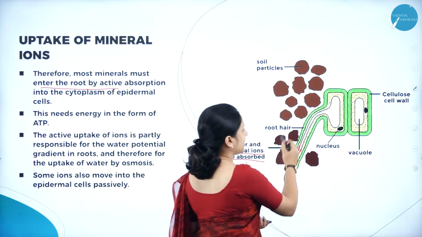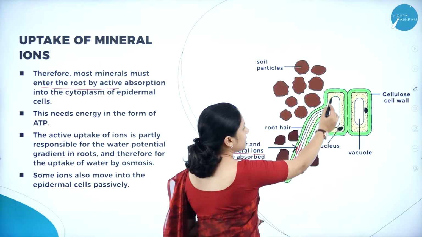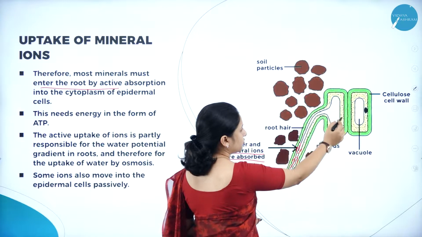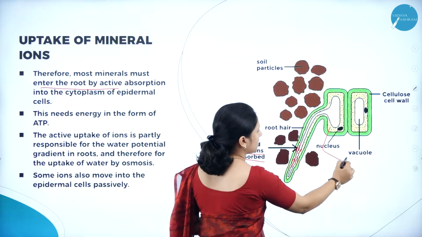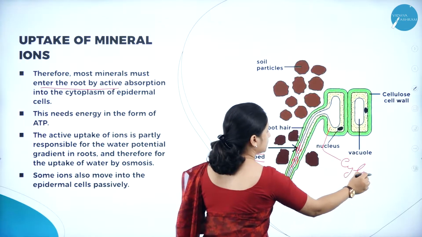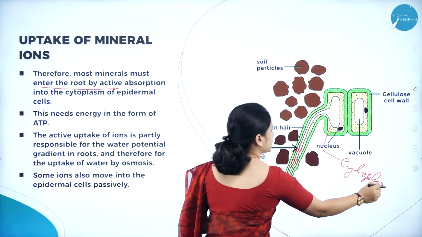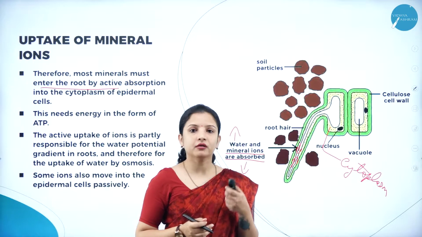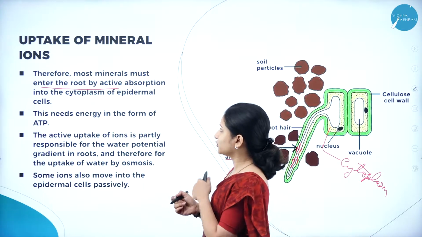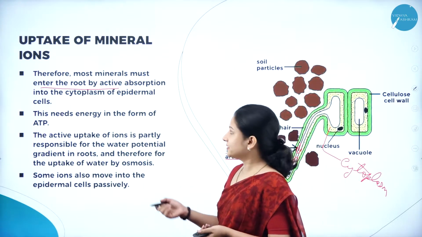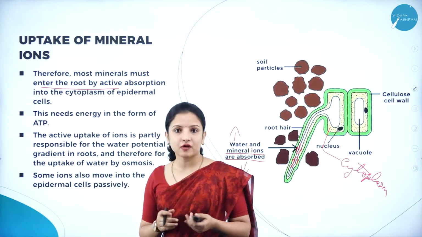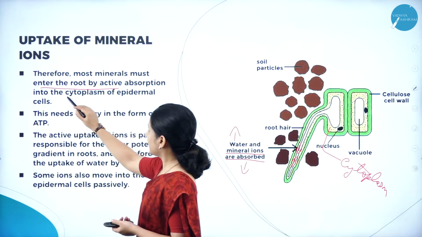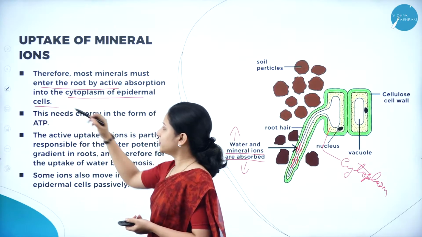So once they enter into the root hair, they move into the epidermal cells of the root and they have to enter into the cytoplasm. And this requires an amount of energy, therefore it is an active transport. So therefore most minerals enter the root by active absorption into the cytoplasm of the epidermal cells.